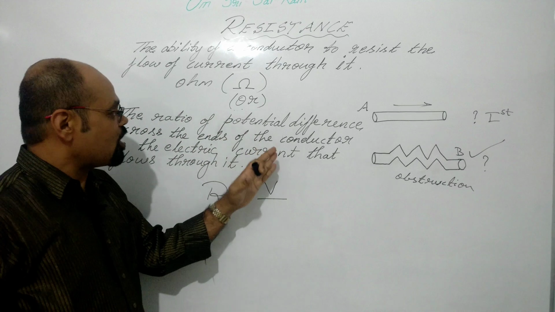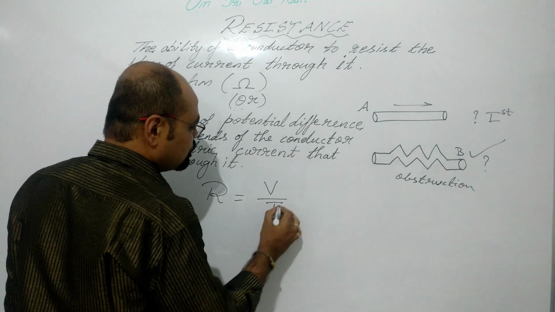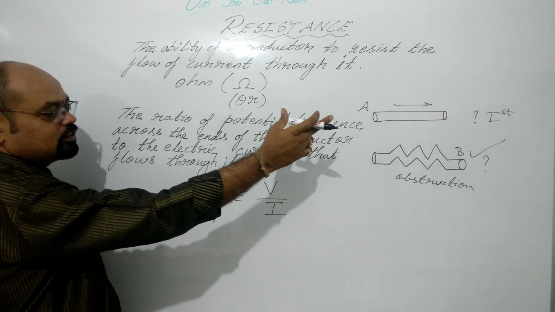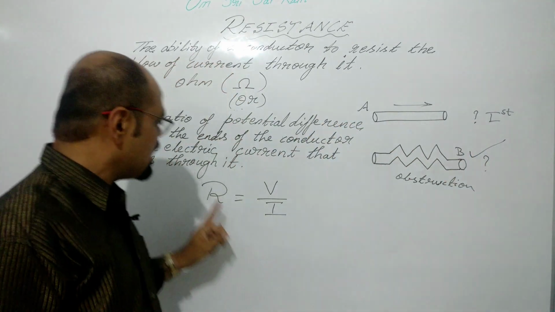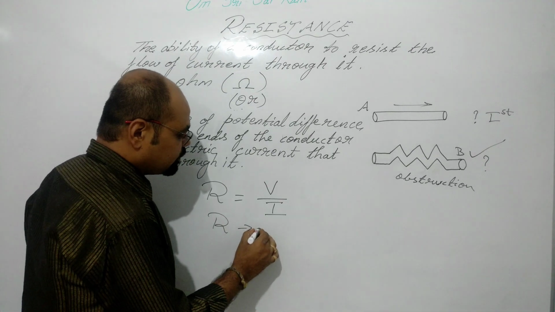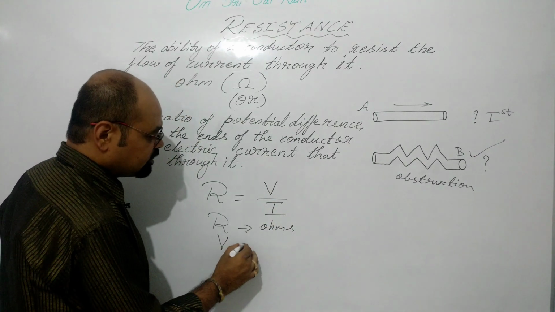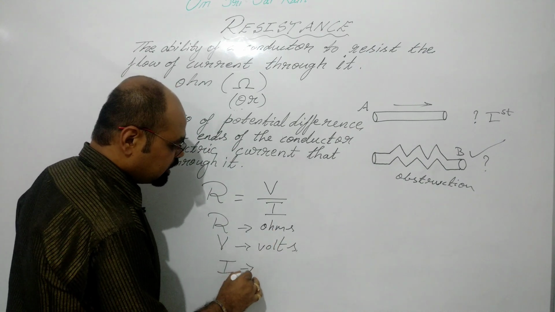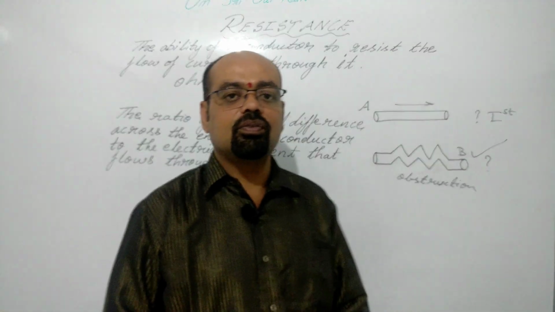So the ratio of potential difference across the ends of the conductor to the electric current that flows through it, R is equal to V by I. Where R is resistance in ohms, V is potential difference in volts, and I is electric current in amperes. So this is the other definition of resistance.